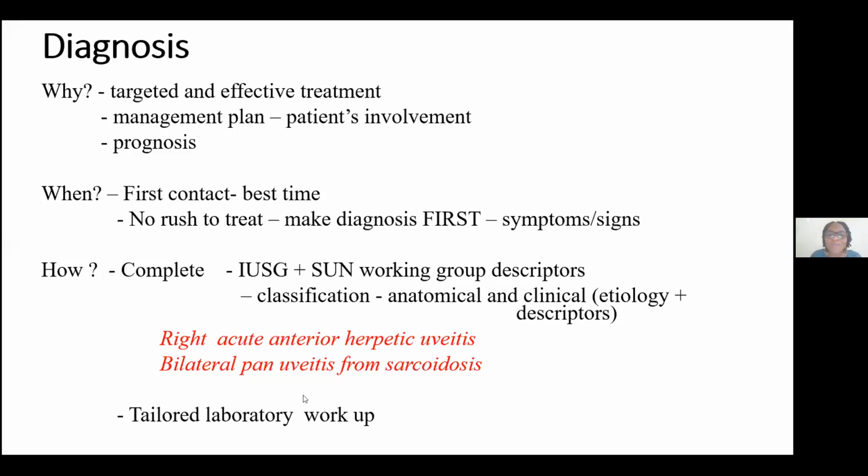So you could make a full diagnosis by clinical assessment of the patient, like right acute anterior HLA-B27 uveitis, as opposed to just making a diagnosis of, oh, he has uveitis or anterior uveitis. When you complete your diagnosis as such, then you can have a more tailored workup if you need to, or in fact, you can then do a proper treatment for the patient.